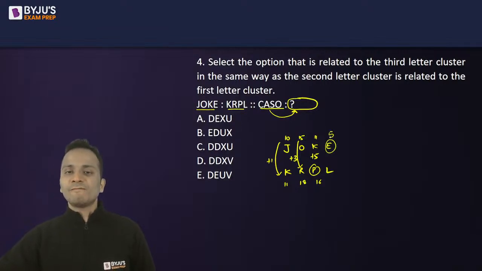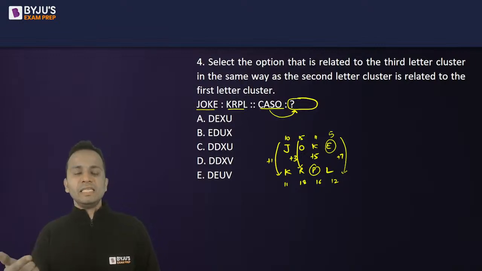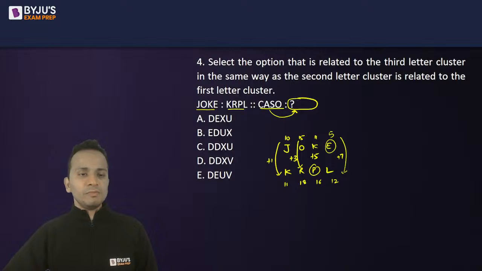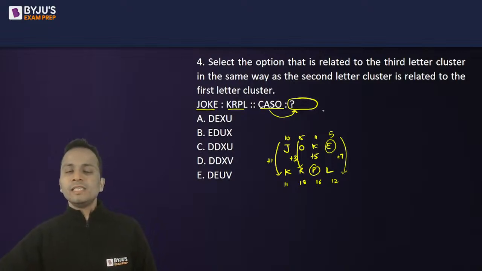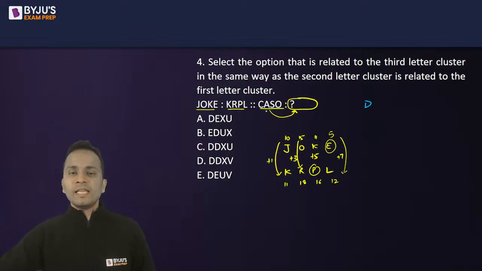Now E is 5 and L is 12. So 5 plus 7 is 12. So in the first alphabet, 1 is added, then 3 is added, then 5 is added, and then 7 is added. And the same thing should follow with CASO. Now C plus 1 will be D. Then A plus 3 will also be D.